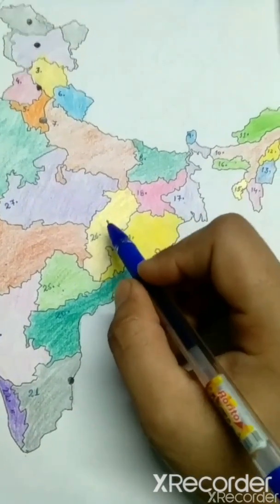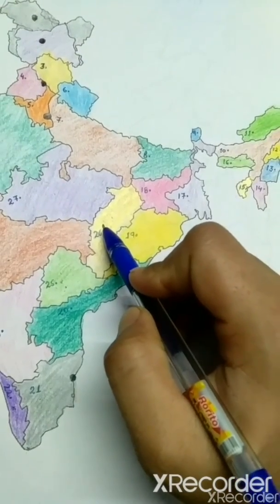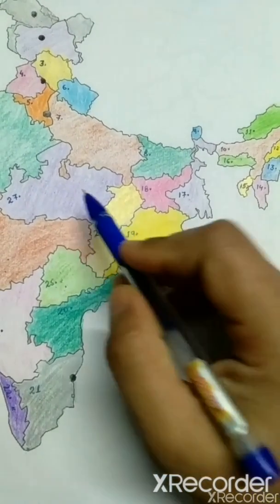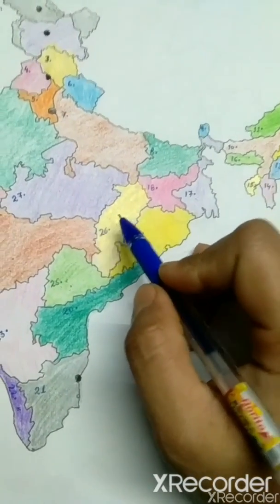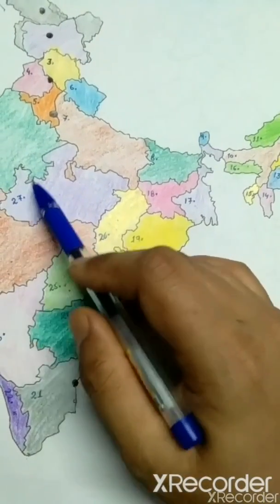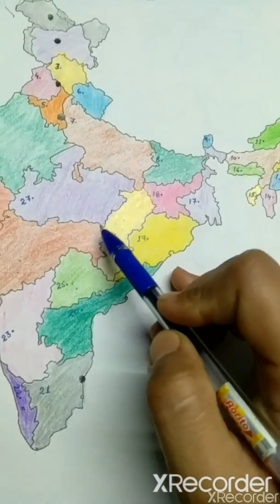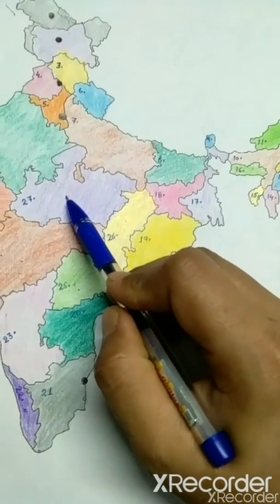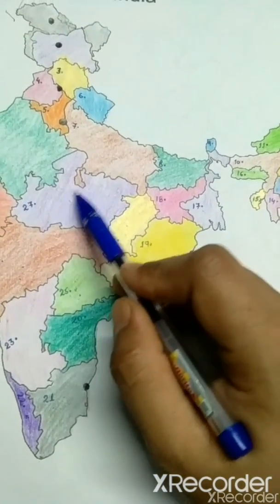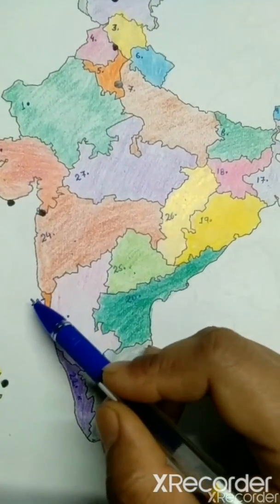Till 2000 Chhattisgarh was a part of Madhya Pradesh, but in 2000 it was decided that Chhattisgarh will separate from Madhya Pradesh and they will form their own government. Okay. Now this is our Madhya Pradesh. Many national parks and national sanctuaries you can see in Madhya Pradesh. Okay. And what is the capital of Madhya Pradesh? It's Bhopal. And then our last one, that is our 28th one.